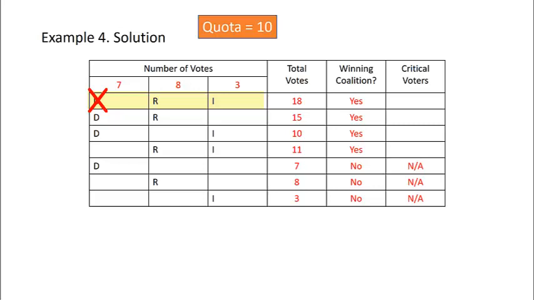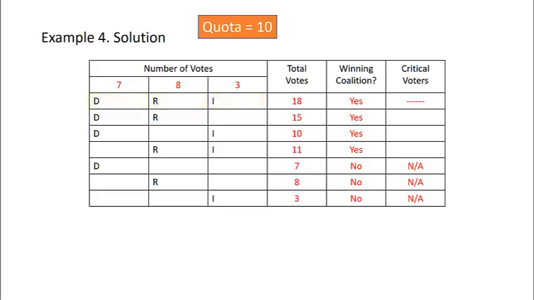They can meet quota, so Democrats are not critical. Similarly, if Republicans leave, between Democrats and Independents, there would be 10 votes. They could meet quota, so Republicans are not critical. And if Independents leave, Democrats and Republicans have 15 votes, so Independents are not critical. There are no critical voters in that first coalition.